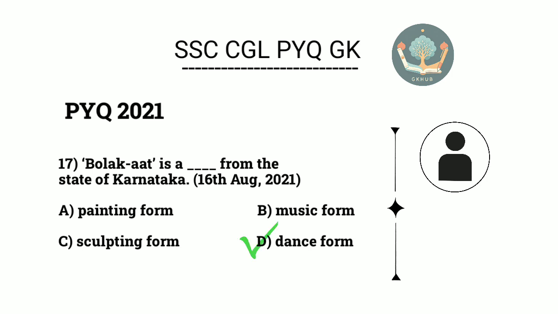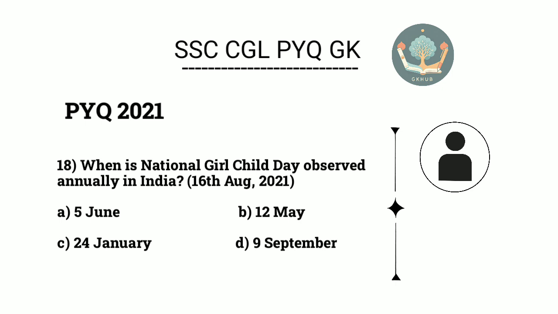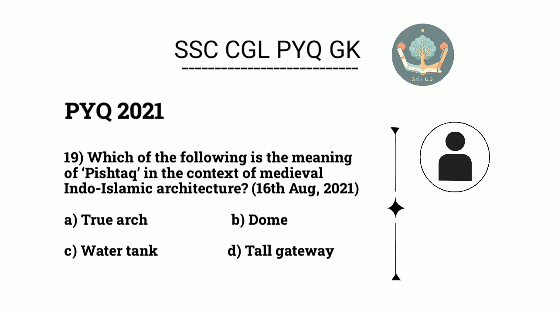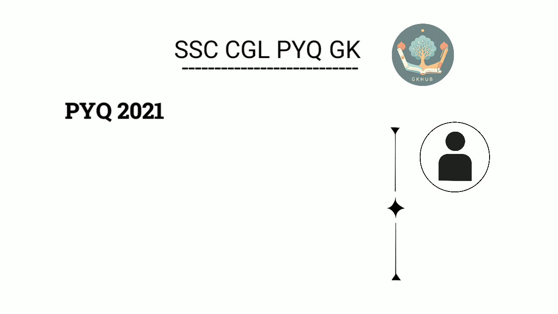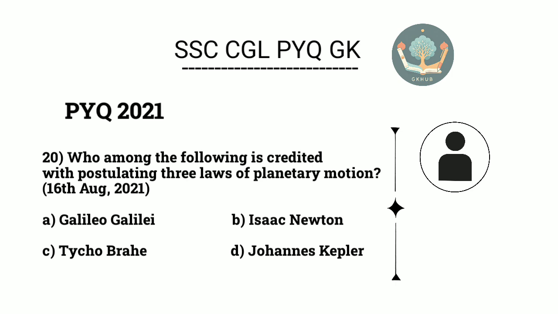D. Dance form. 18. When is National Girl Child Day observed annually in India? C. The 24th of January. 19. Which of the following is the meaning of Pishtak in the context of medieval Indo-Islamic architecture? D. Tall gateway. 20. Who among the following is credited with postulating 3 laws of planetary motion? D. Johannes Kepler.